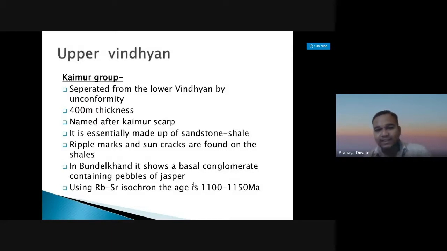It is essentially made up of sandstone and shale. So the Kaimur group mostly shows significant sandstone and shale occurrences. The ripple marks and sun cracks are found on the shale, so ripple marks are very common in the shales. In Bundelkhand, it shows a basal conglomerate containing pebbles of jasper. Using the rubidium strontium isochron, the age is 1100 to 1150 million years.